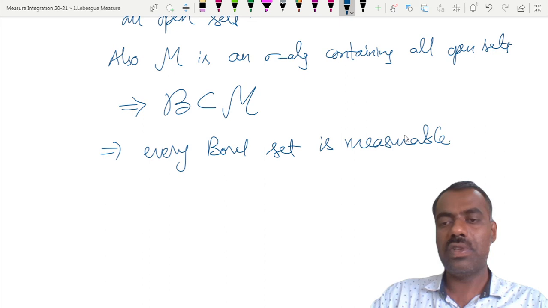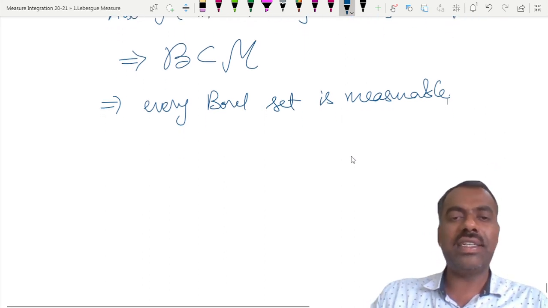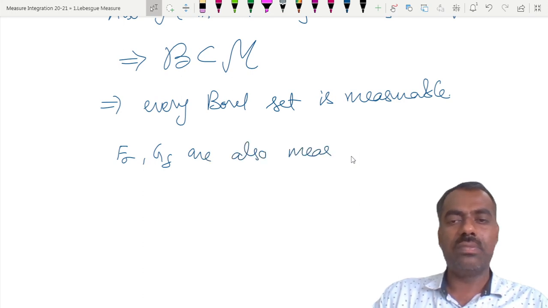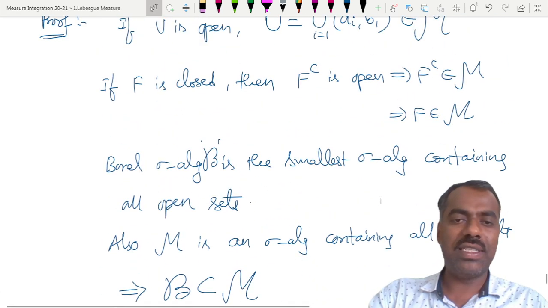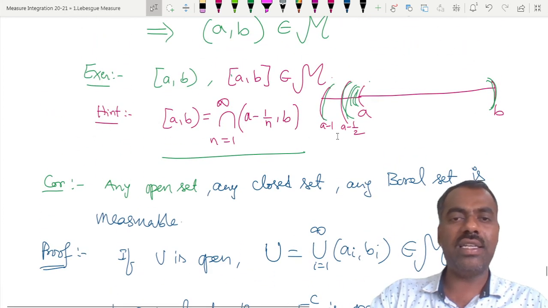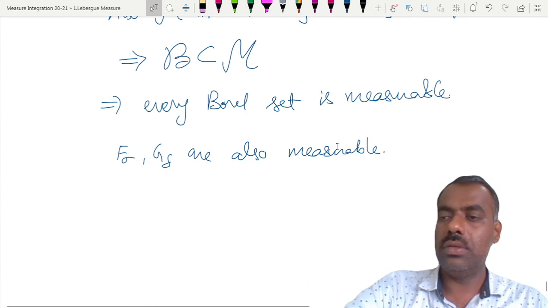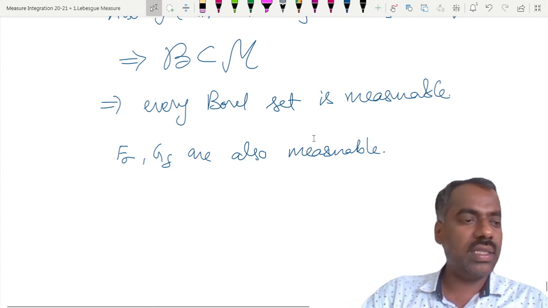We have also shown that G delta and F sigma sets are also measurable. So many sets, whatever we have seen so far, are all measurable sets. So the collection of measurable sets is a huge collection. Any problem up to here? Is it clear?